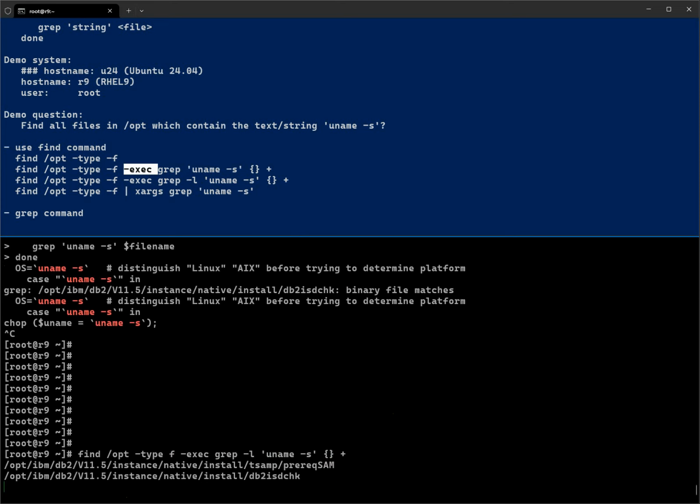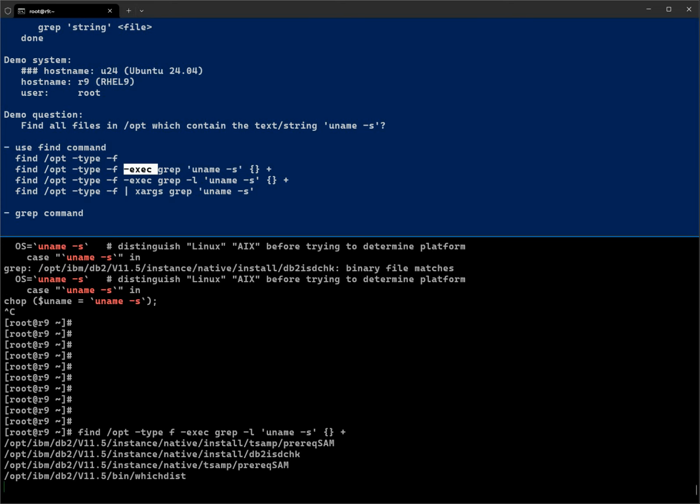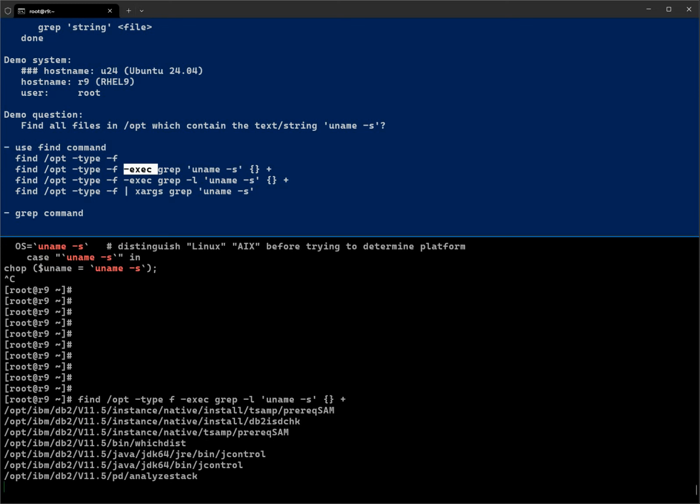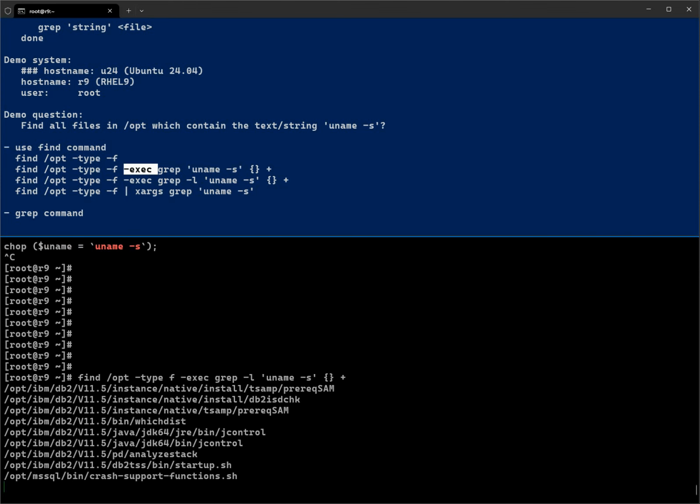And then you see, they quickly find some files. It's going to take some time. They find lots of files, and it can be a binary file or a simple text file. So you can see it's not that bad, right? Probably a few 10 seconds. In my system, I have this is the IBM DB2, this is Microsoft SQL Server.